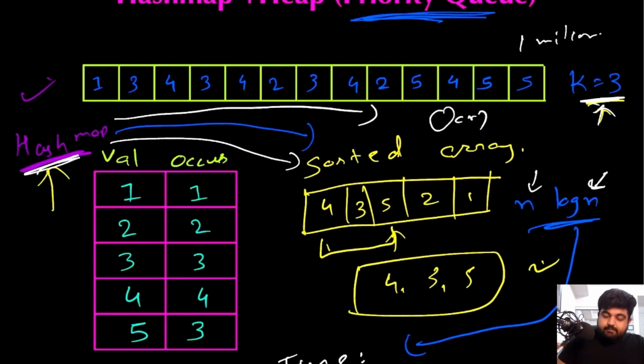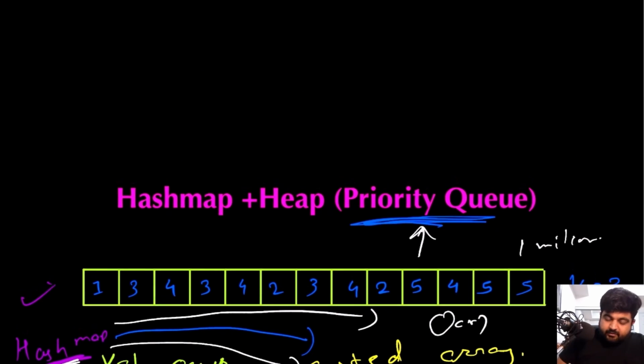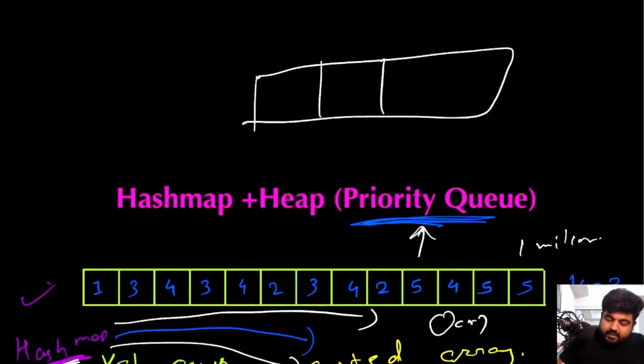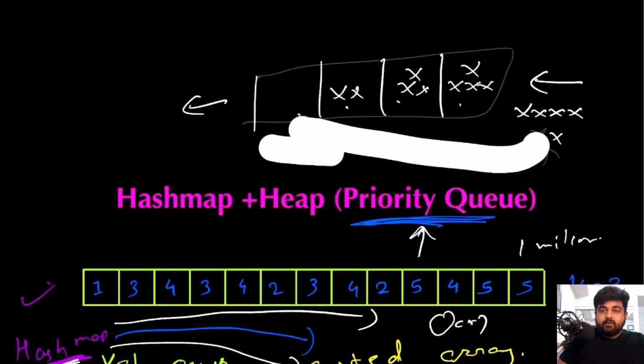So the other approach is that we create a priority queue. Remember, the concept of a priority queue is that we add values and remove values, just like any queue. But the values that we enter have some meaning behind them, and depending on their valuation, we store the value. Suppose this is the priority queue and I have provided different weights to those elements. If I want to enter an element that has a higher weight, then I would get rid of only the lower weight elements and add those over here. I would not be repeating everything.